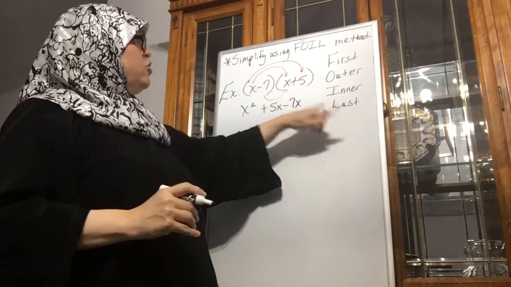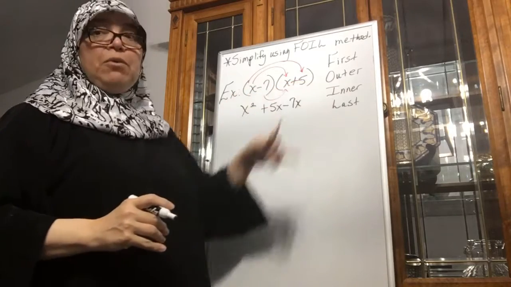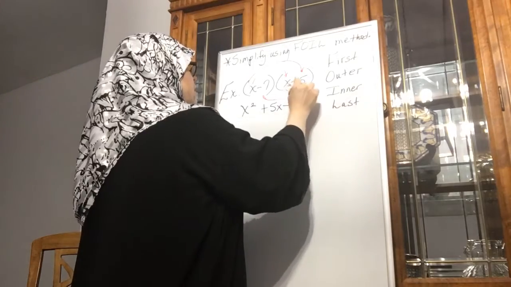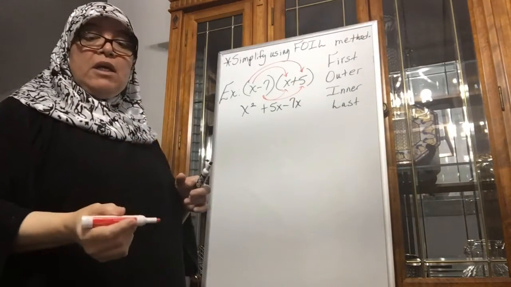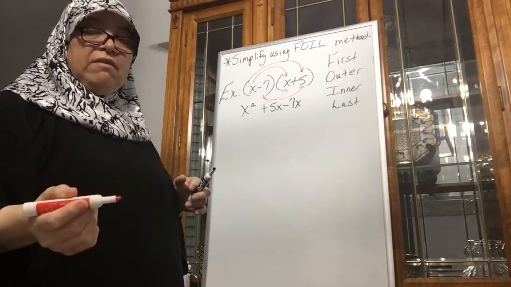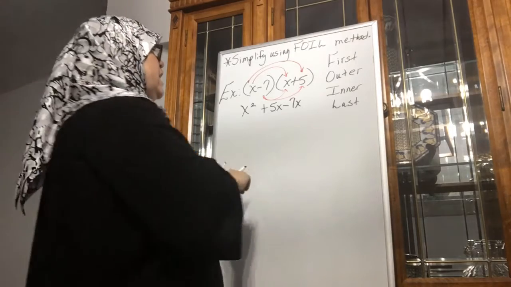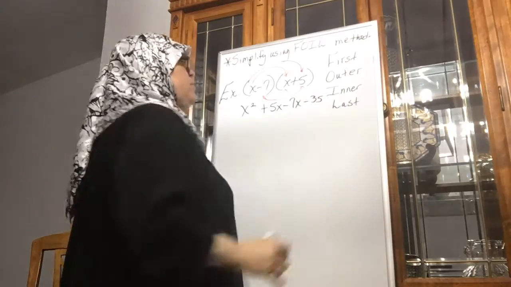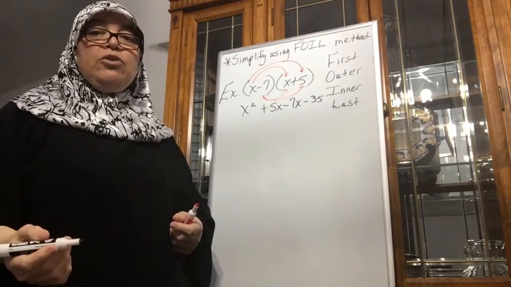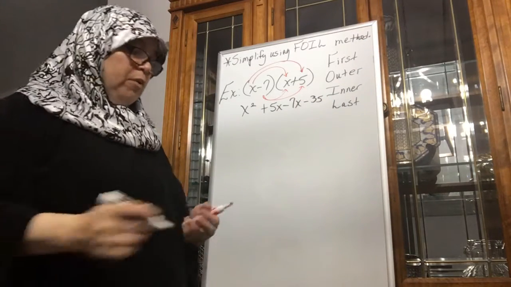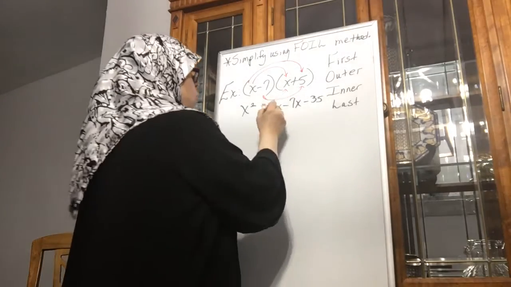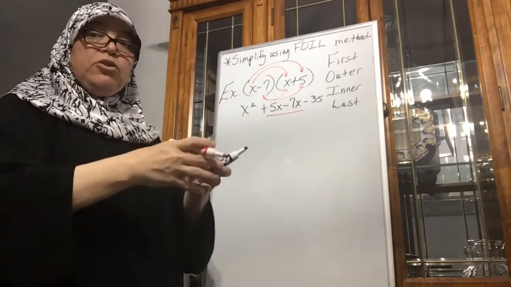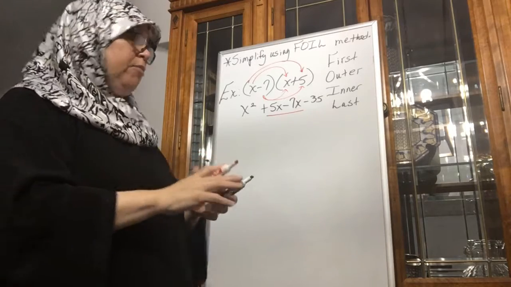And then the last terms means the last terms of the parentheses in each part. So we're going to take the negative 7 times a positive 5, which is negative 35. Now remember that one of the things you're always expected to do is write it in standard form. When you do the FOIL method properly, usually the middle terms are the ones that you can combine together.